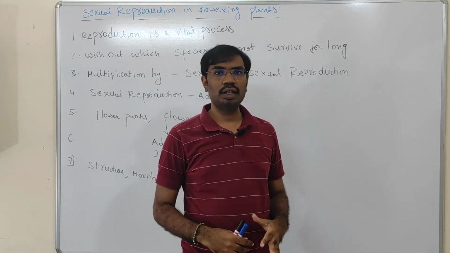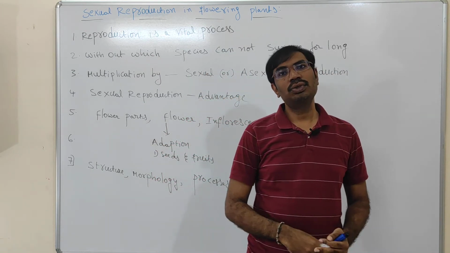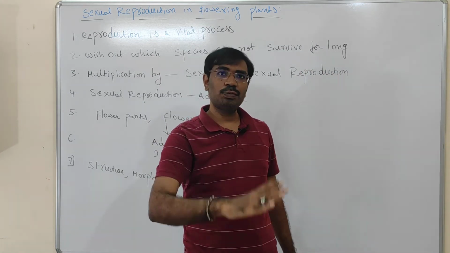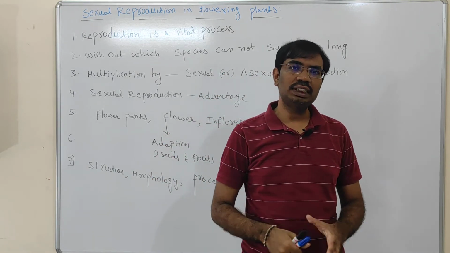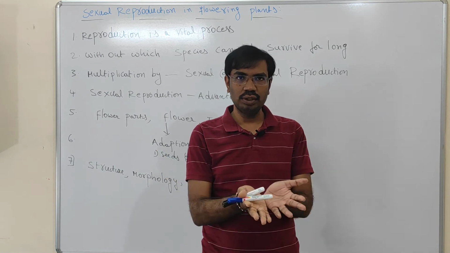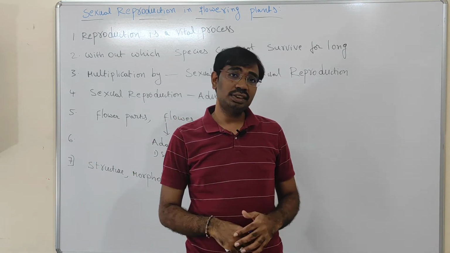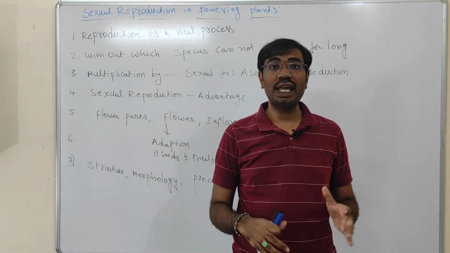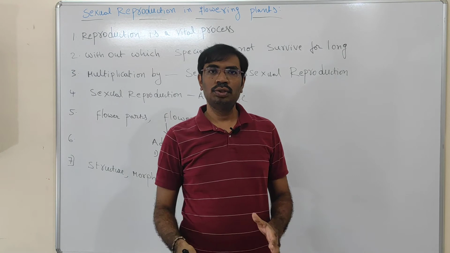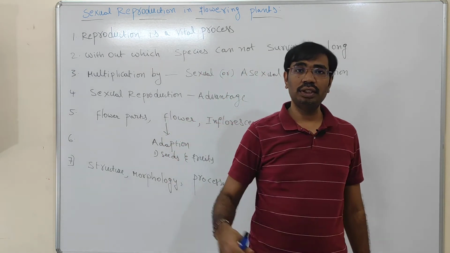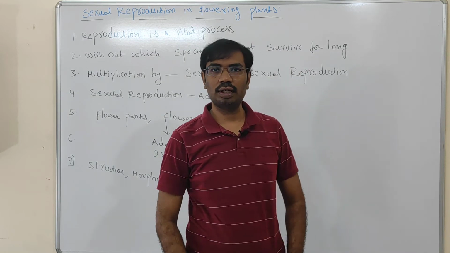In lower organisms, especially algae or fungi, they produce a zygote. The zygote is covered by a thick wall on the outside. A thick-walled zygote is called a zygospore. That zygospore can withstand extreme environmental conditions. That is one reason. Survival rate is higher in sexual reproduction because of the formation of the zygospore in lower organisms.